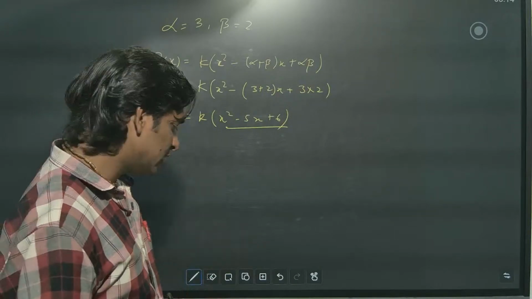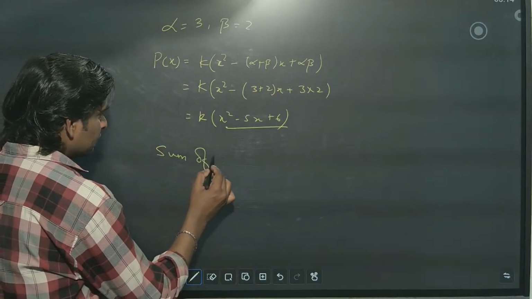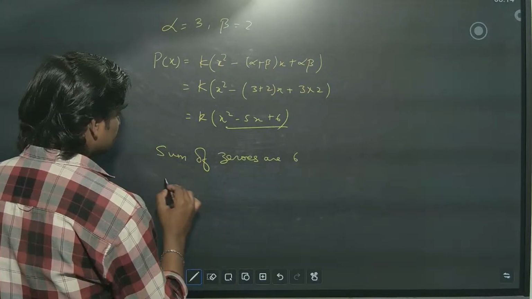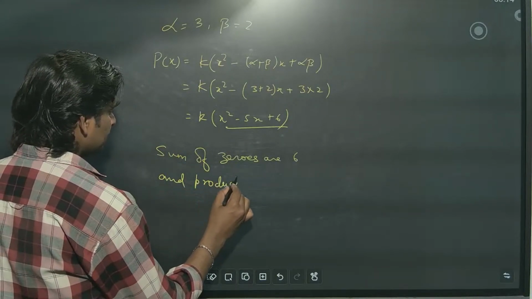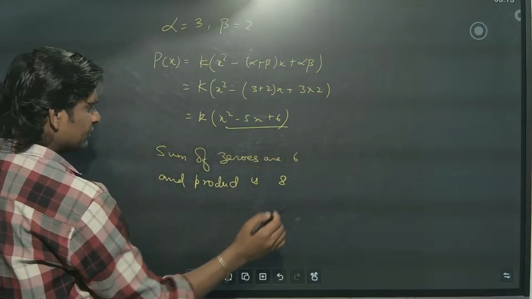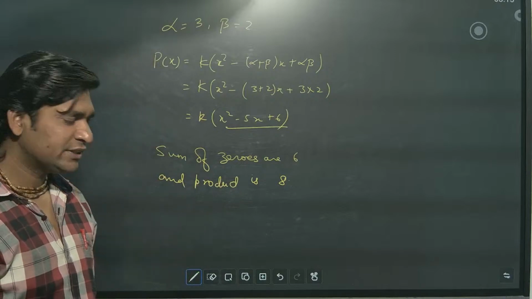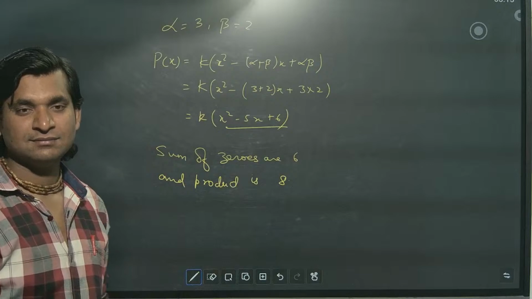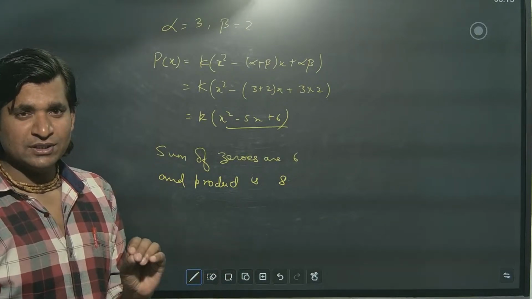In some questions, they will say the sum of zeros is 6 and product is 8. Like this, one question they will give. What a student will do wrong is consider this 6 as alpha and this as beta, which is absolutely wrong. It is totally wrong.